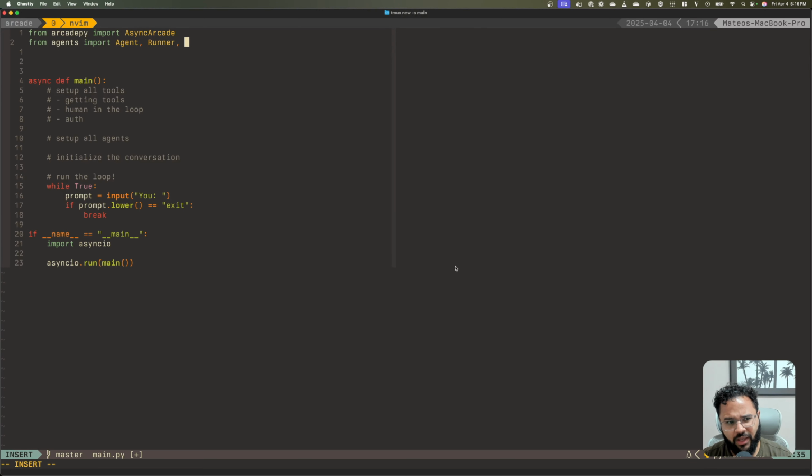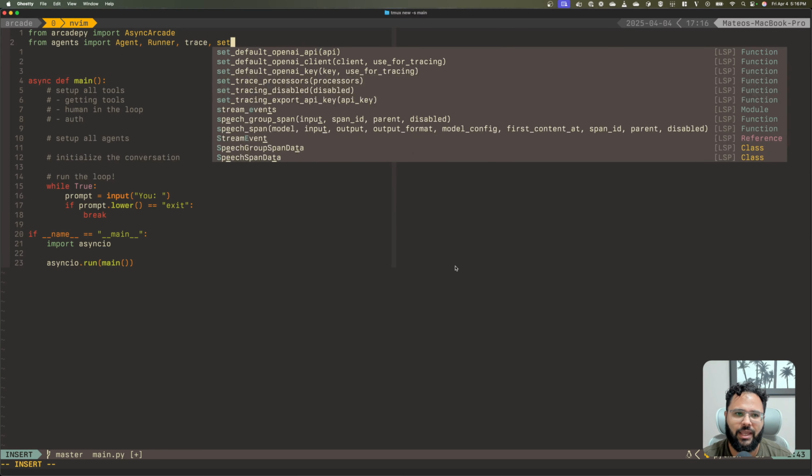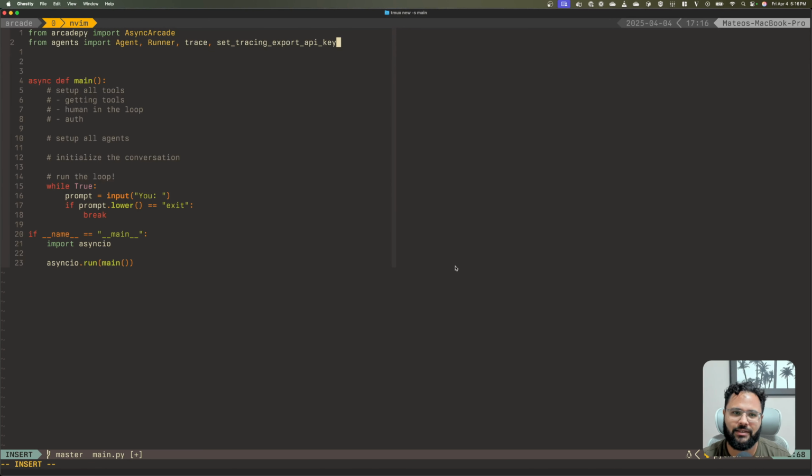Right? And I also want a trace. The OpenAI SDK provides this kind of logging layer, an analytics layer, where everything that happens in the runner will be recorded by the trace, and you can then inspect it and see, which is especially useful for debugging, right? So I'm gonna say set_tracing_export_api_key, where we will explicitly use the OpenAI key that we have in the environment variables to define, okay, I want to use this specific project for this trace, right?